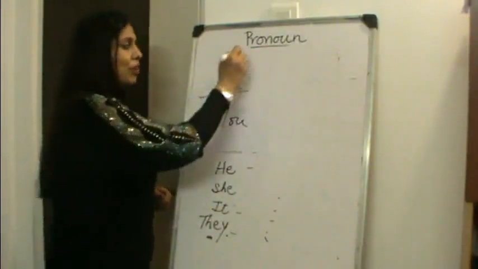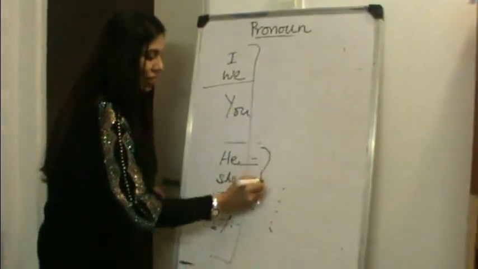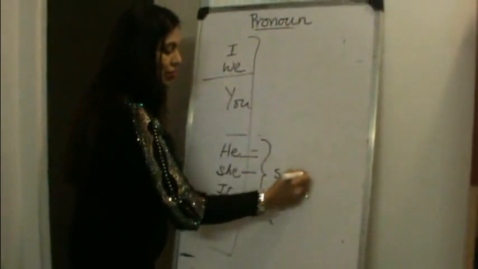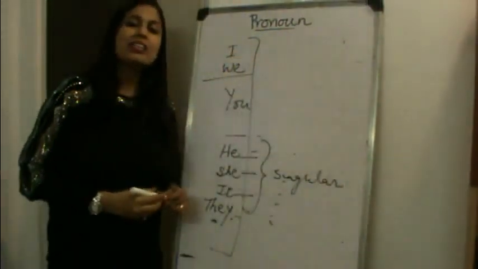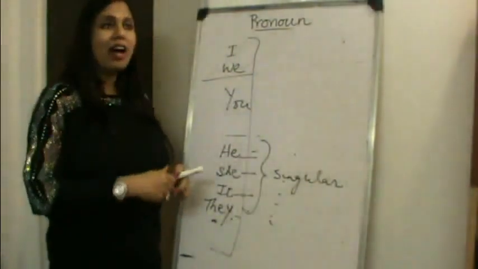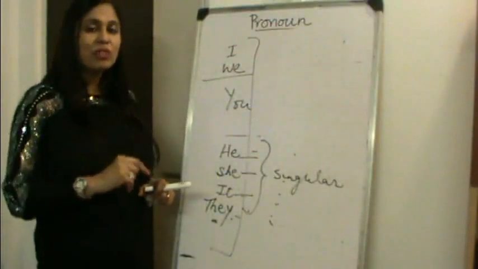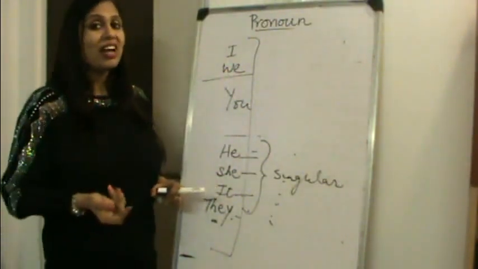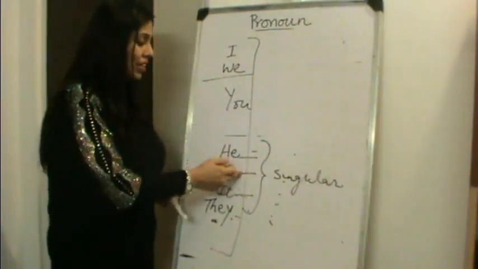In case of pronouns, except for these three that are used as singulars, all the others are used as plurals. I mean to say that the verb that is used along with them is that of the plural form. Hence I say I go and I do not say I goes. I say he eats.